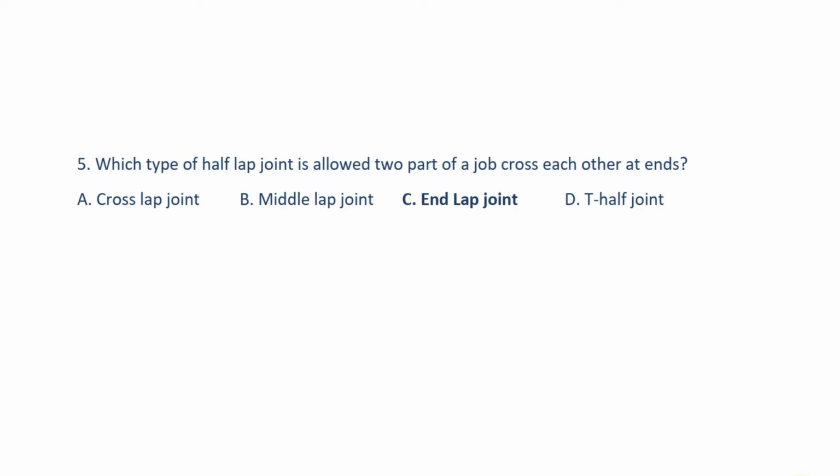Here the answer is option C, end lap joint.